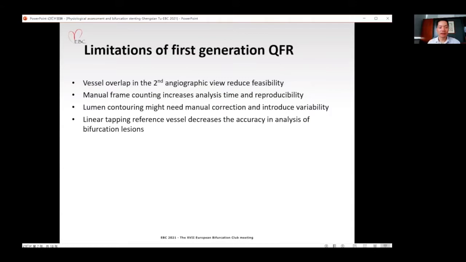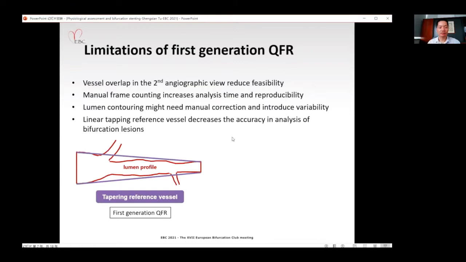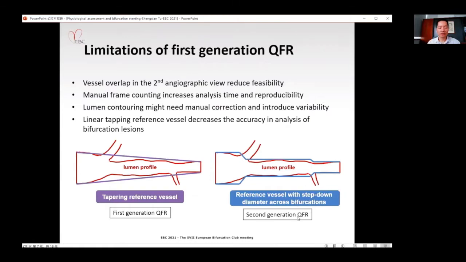Fourth, the linear tapering reference vessel might decrease the accuracy in analysis of the bifurcation lesion. This figure shows an example. Using the linear tapering reference vessel, we will overestimate the stenosis severity distal to the bifurcation core. And now in this new generation, the second generation QFR, this problem has been resolved. So we are using the true reference diameter with a step-down diameter across the bifurcation. This would give a better representation of the true bifurcation anatomy.